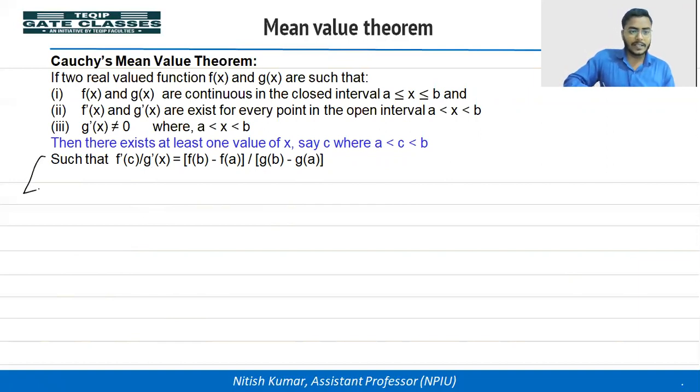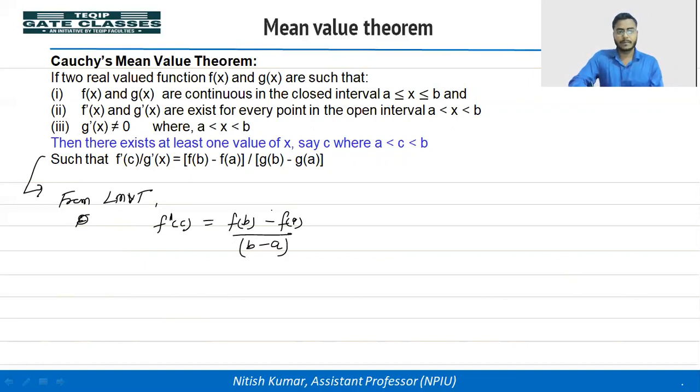So we can write here, if the functions satisfy the above conditions, from the LMVT we can write for the function f(x), f dash c is equal to f(b) minus f(a) divided by b minus a. Okay, this will be c.